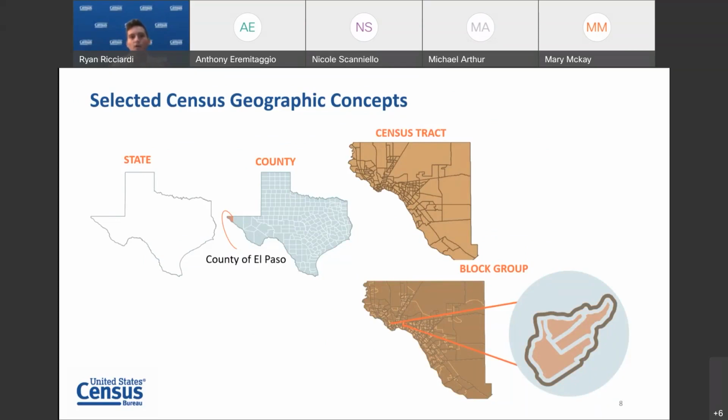Census tracts are small statistical subdivisions within a county with populations of about 1,200 to 8,000 people. Think small towns, rural areas, neighborhoods. Block groups are a group of blocks within a census tract with about 600 to 3,000 people, as you see blown out in the right corner of the screen. Again, ACS's unique ability to report on a wide range of geographies is what gives it its broad appeal.